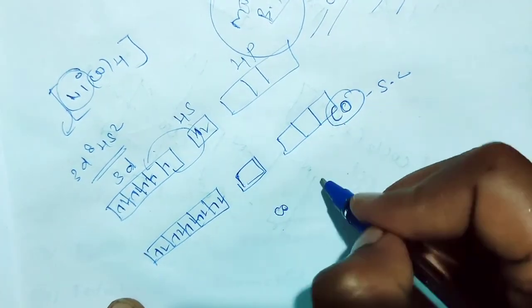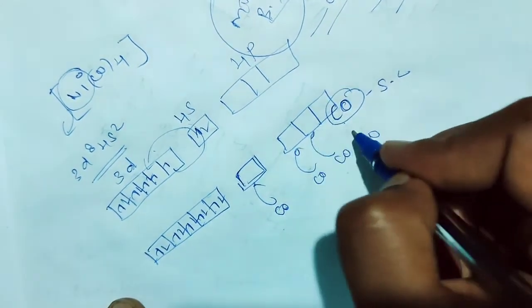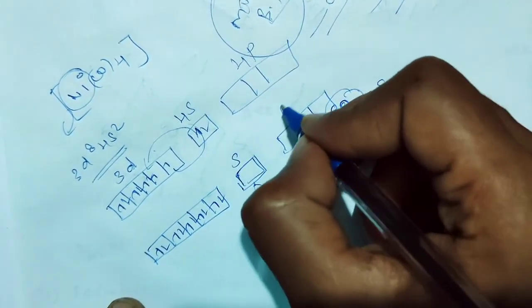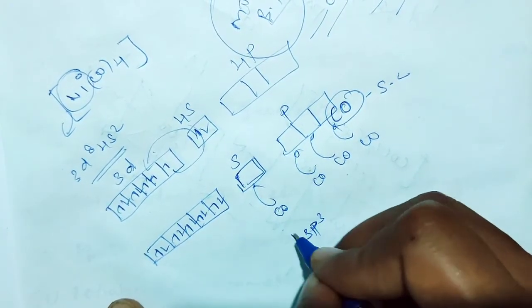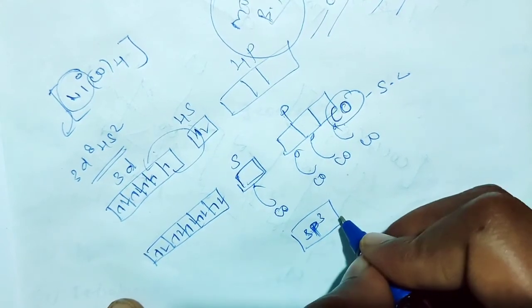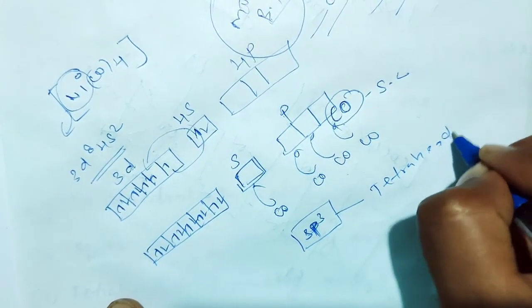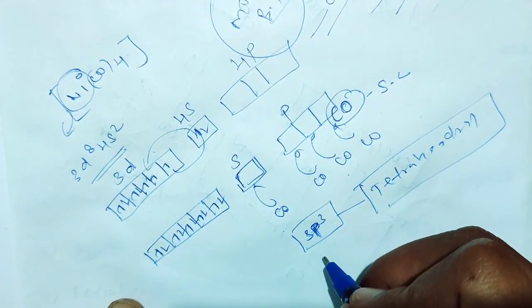So the 4 carbonyls approach like that. So finally we will get this one s orbital and this p orbital, so finally we will get sp3 hybridization. Now sp3 hybridization means what? Tetrahedral, right? So Ni(CO)4 is tetrahedral.